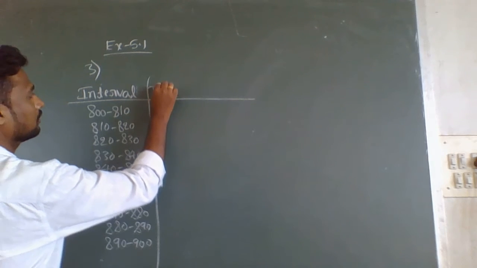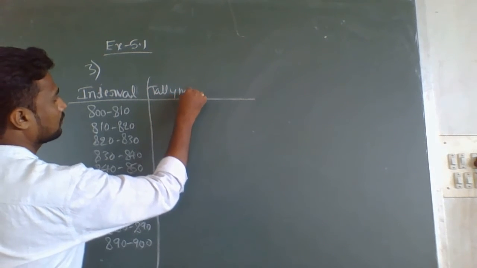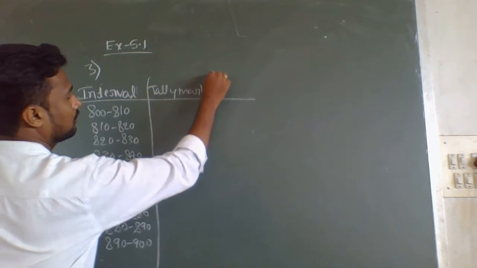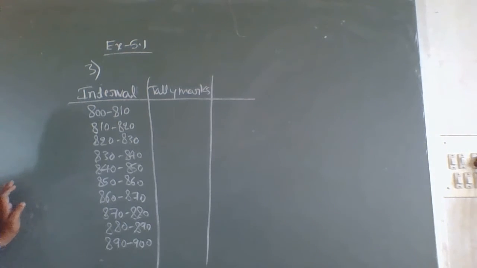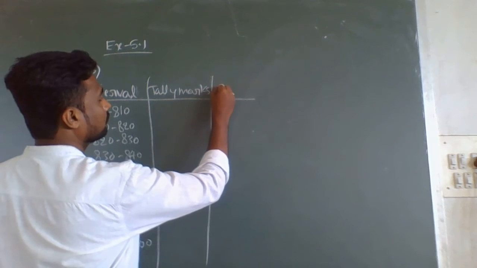Next, this column is for tally marks, and the last one is the number of workers.